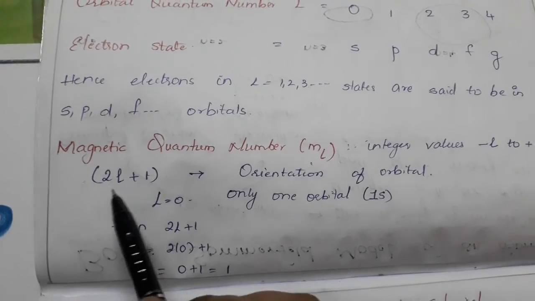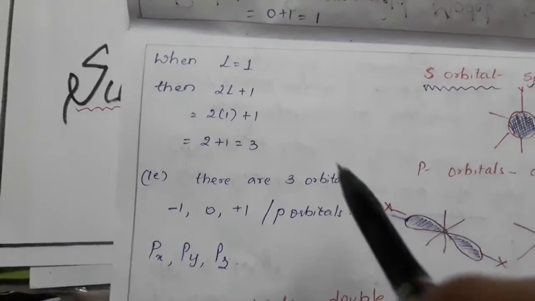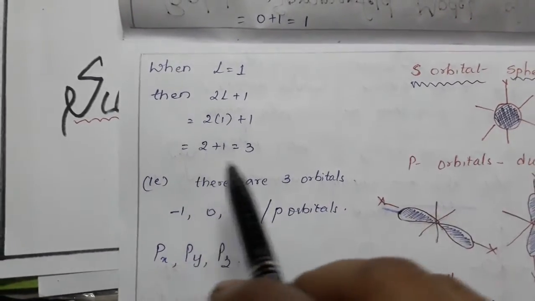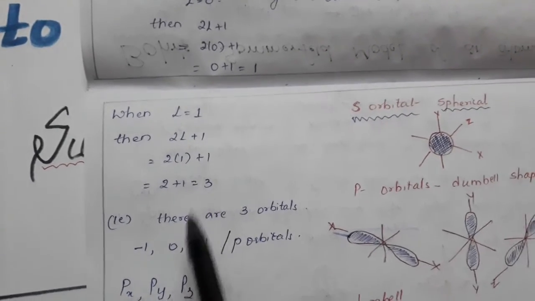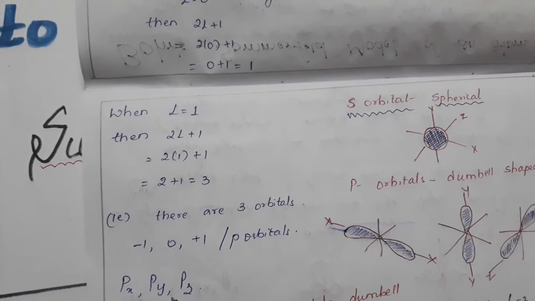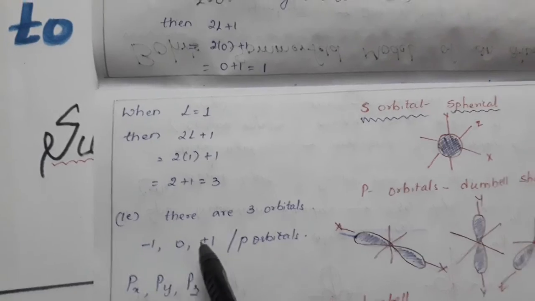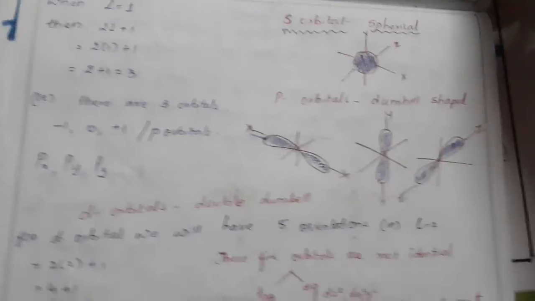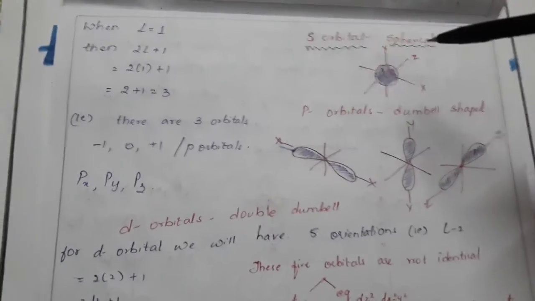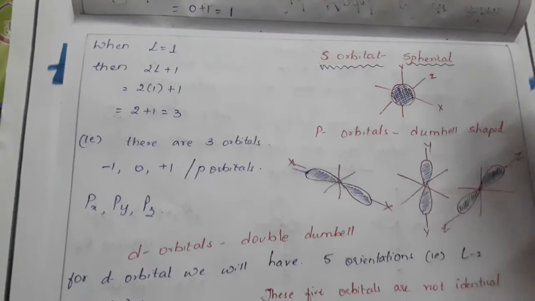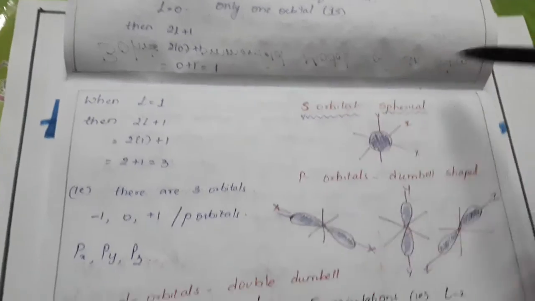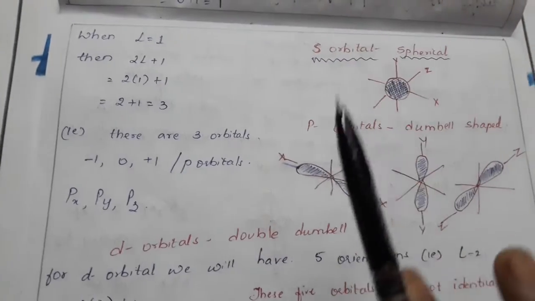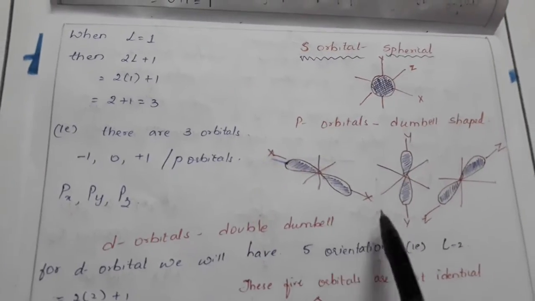That is, if the L value is 0, then you get 1. If you take L is equal to 1, then 2L plus 1 is equal to 3. There you have 3 orbitals. You can write them as Px, Py, Pz, that is minus 1, 0, plus 1. These are the structures you need to practice. Spherical is the S orbital, it has only one orbital, where L is equal to 0. And for P, you have 3 orbitals, that is Px, Py and Pz.